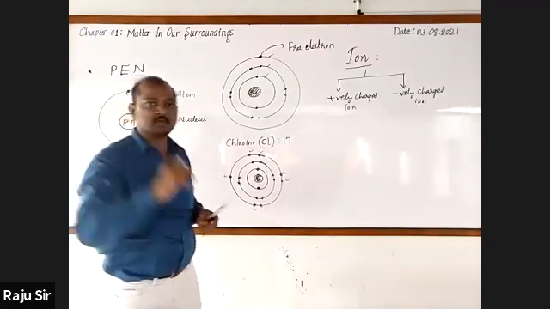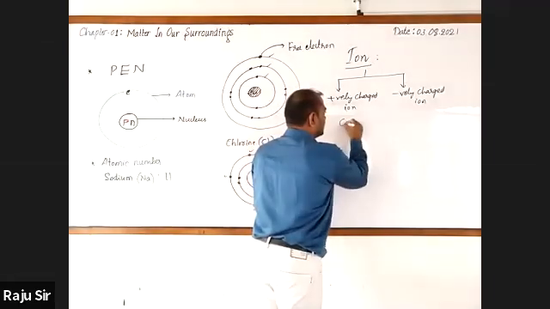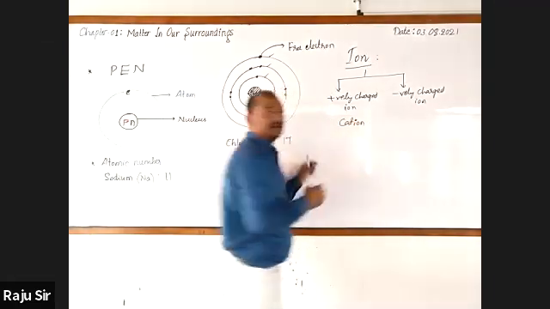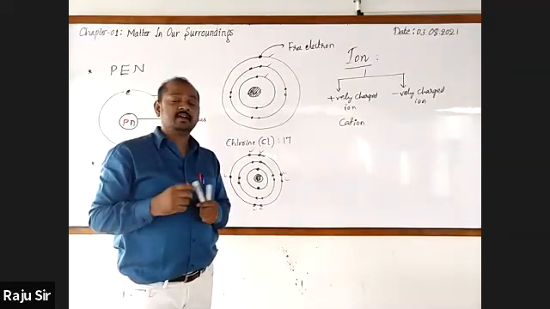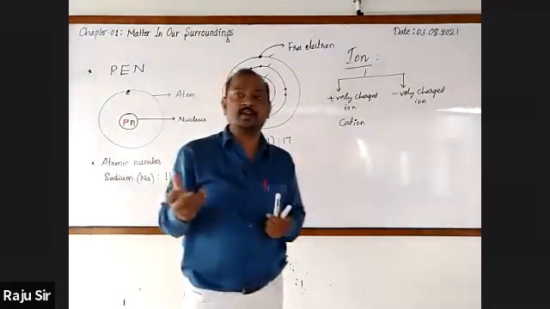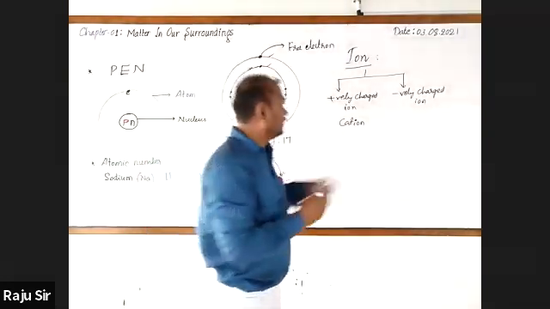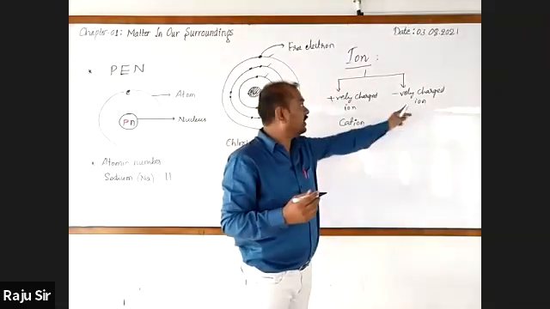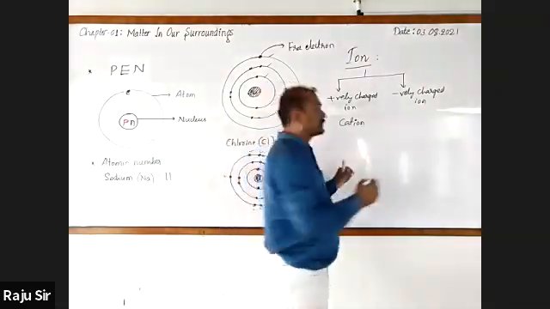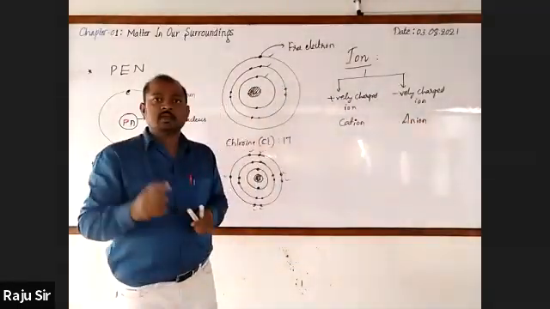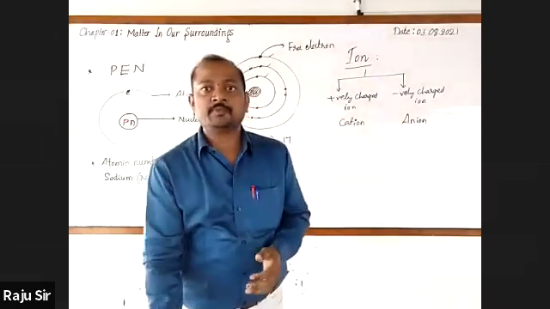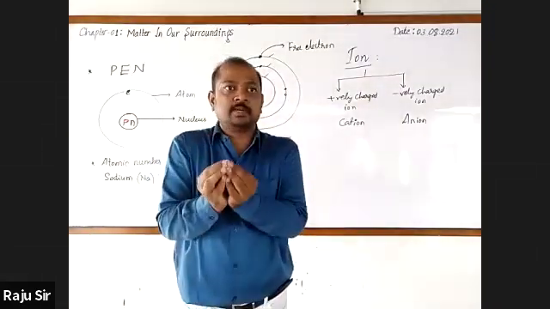The negatively charged ion is called an anion. Cation and anion. You have also learned that if an atom has to attain stability,